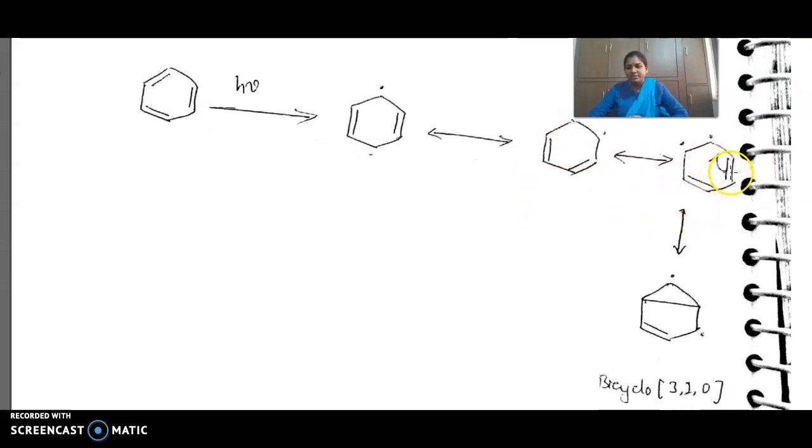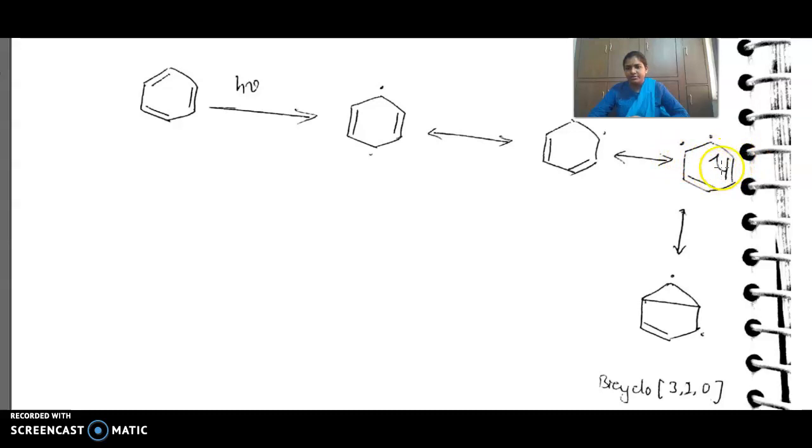Again, if this undergoes homolysis, you get one radical here and one radical here. Now this radical and this radical combine. It forms a bicyclic compound.